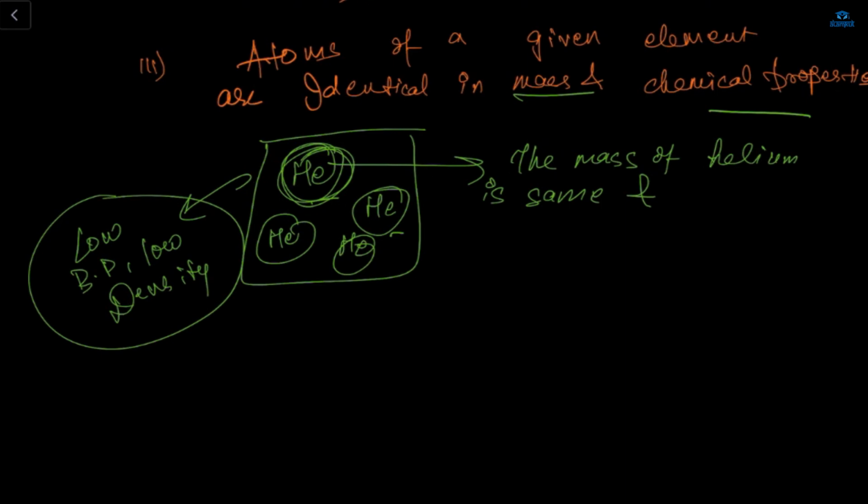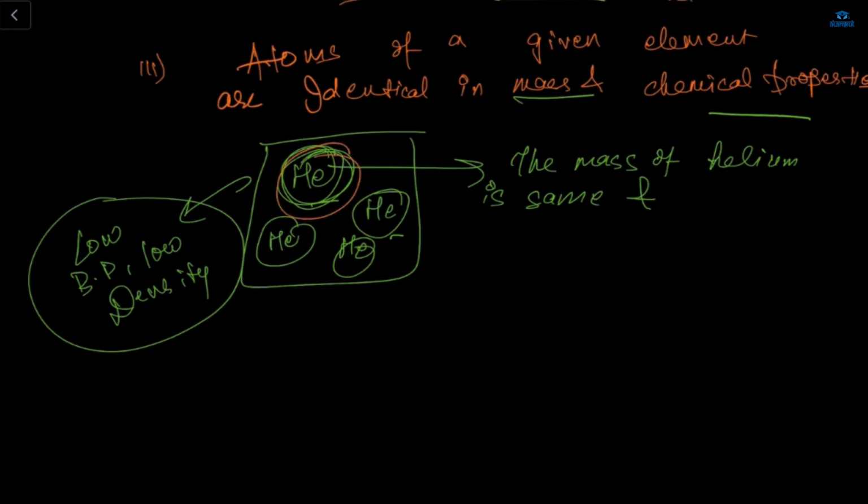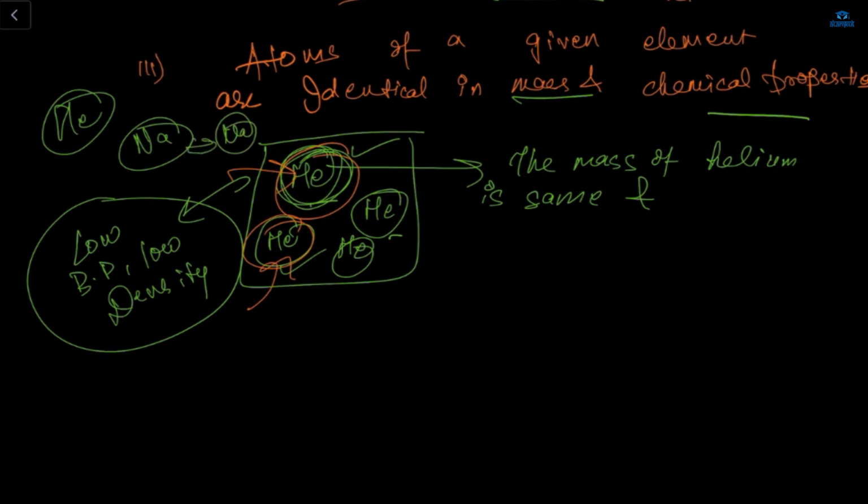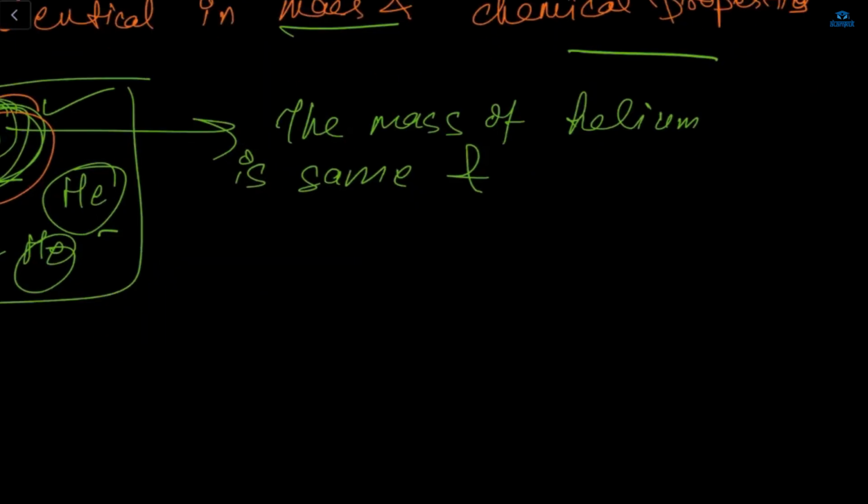Now, let's say I'm saying that this helium has a low boiling point, but this helium does not have a low boiling point. It won't be like this, right? If this has a low boiling point, then obviously this will also have a low boiling point. The properties of helium are the same whether I'm asking you about this one or that one, whether it is in one box or not in one box. So the He property is the same only. The Na sodium property is the same only. If I am writing here 2Na, these two properties are the same only, and the mass is also the same.